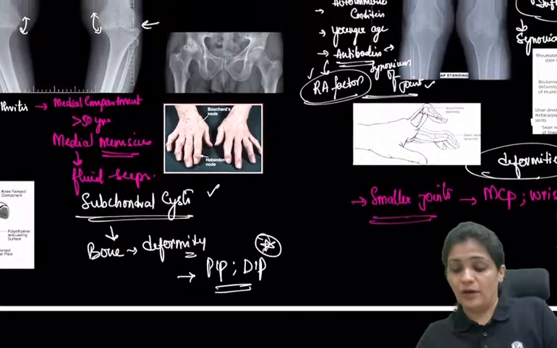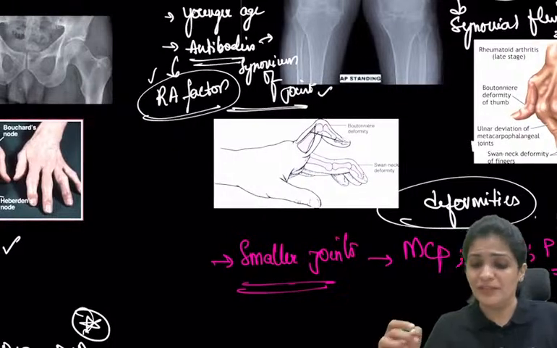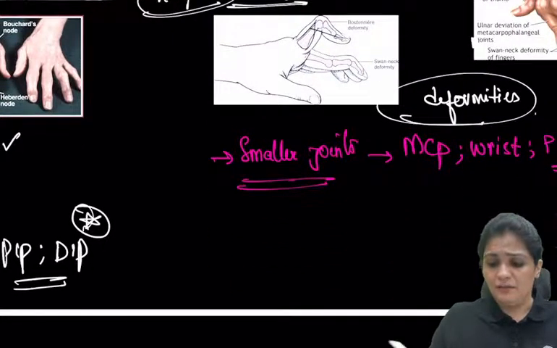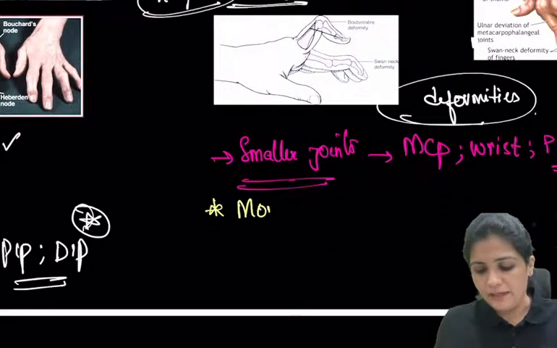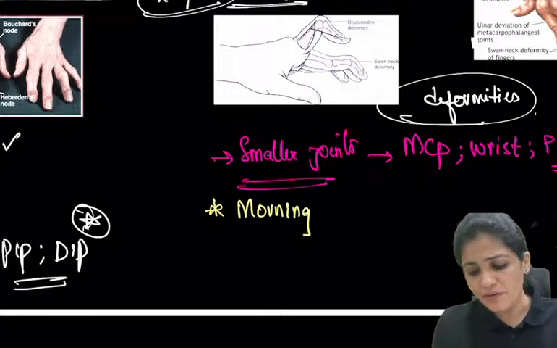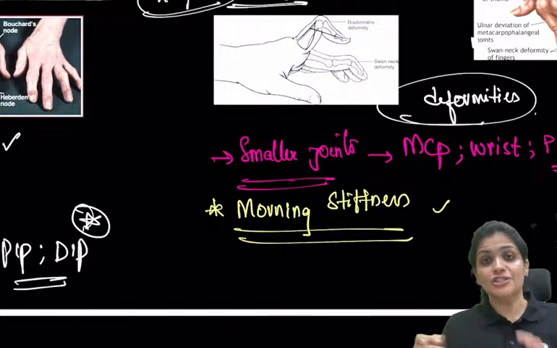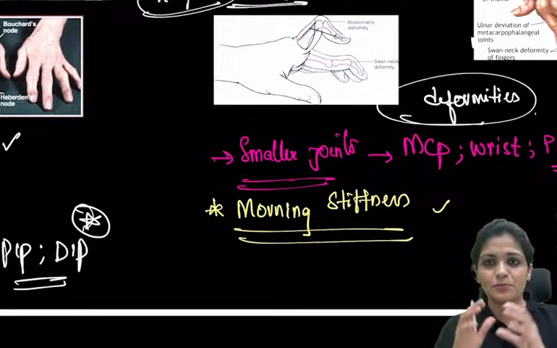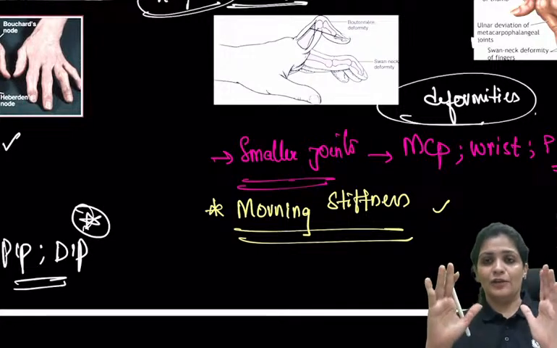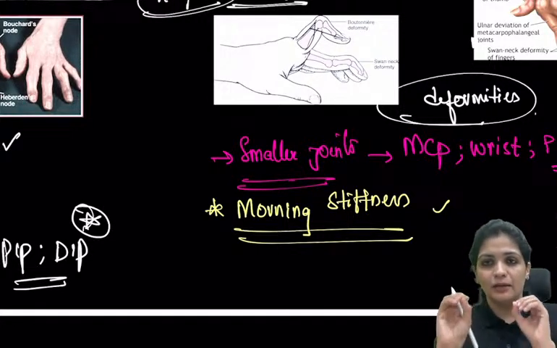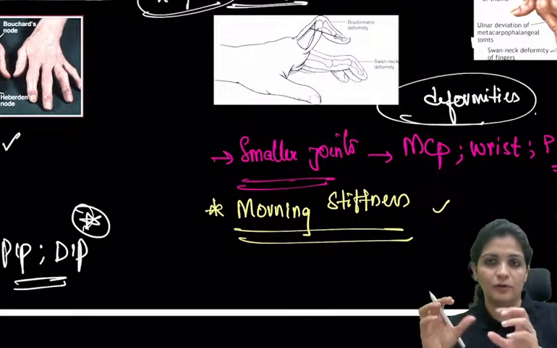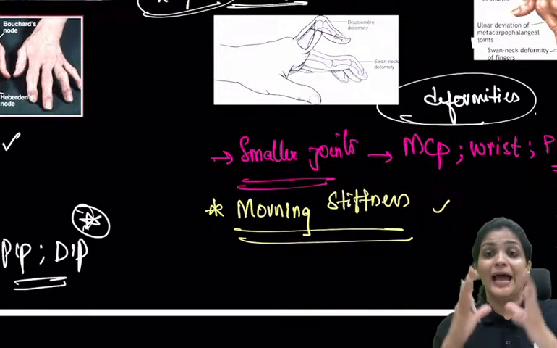But in rheumatoid, they usually come with a classical complaint, that is the mornings. So now you have understood why they complain about morning stiffness, because this is a condition of the synovium. Whenever you sleep and don't move, the synovium is at rest. Again the antibody comes and damages your synovium. There will be a lot of synovium at rest.